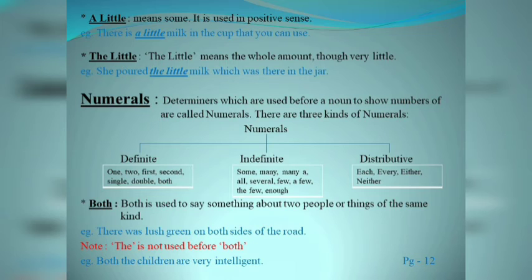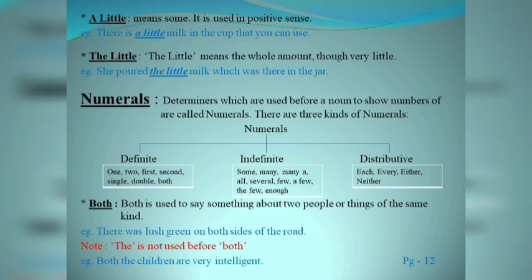So, let's talk about numerals. Determiners which are used before a noun to show numbers are called numerals. There are three kinds of numerals: definite, indefinite, and distributive. In definite numerals, there are 1, 2, first, second, single, double, both, etc. Whereas indefinite determiners are used for an indefinite number of subjects or nouns.